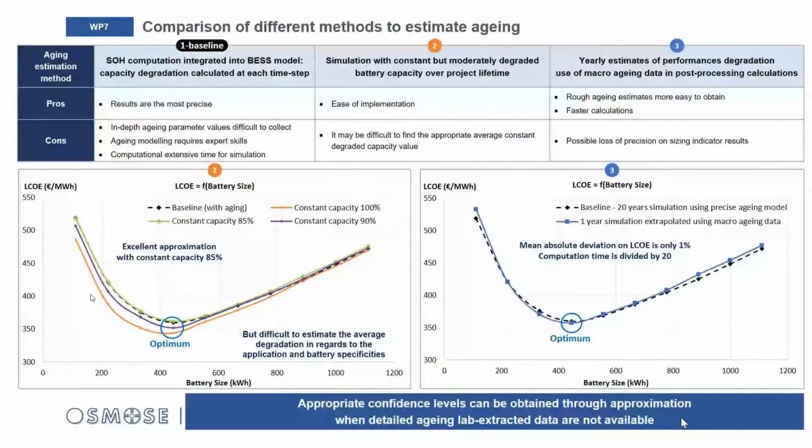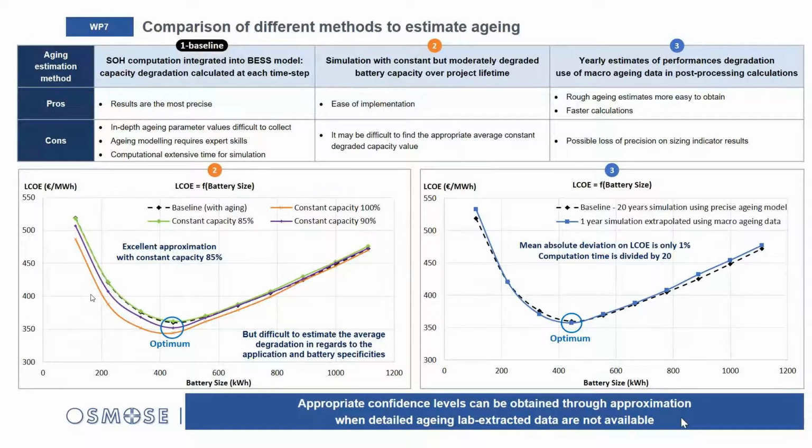The most precise we've done in this study is to use a state of health computation module, and it relies on very difficult to obtain and very long to measure laboratory extraction data on aging, because aging depends on a lot of factors like temperature, state of charge of the battery, and also the rate of current. That's what has been done on the baseline scenario.